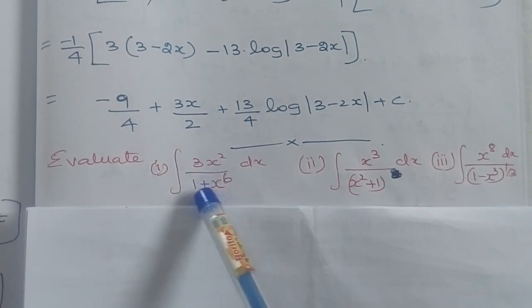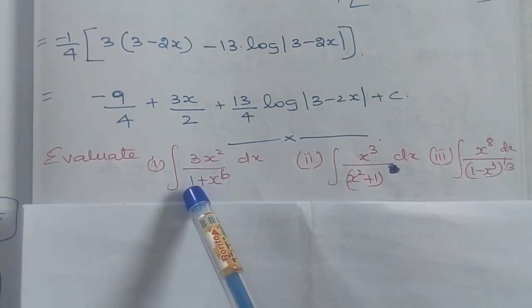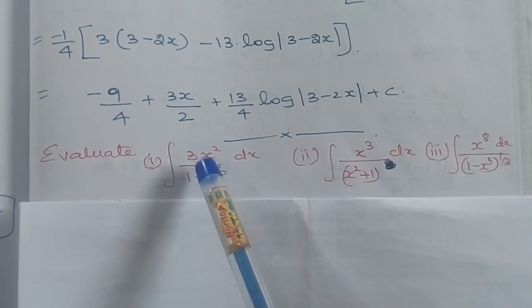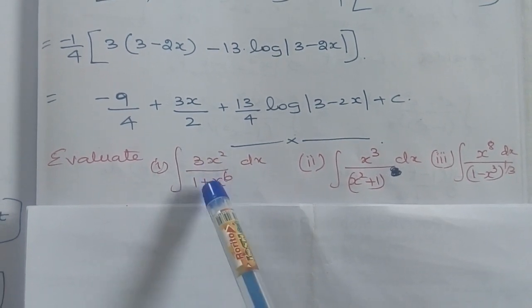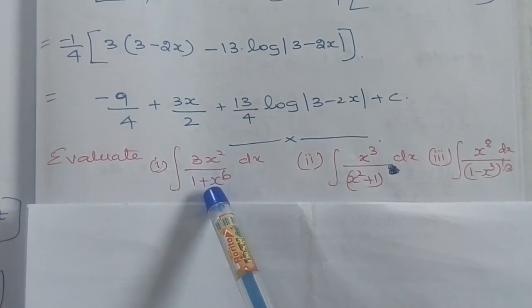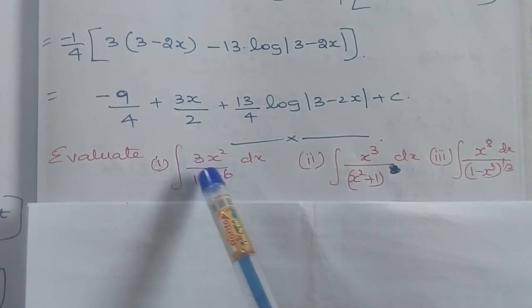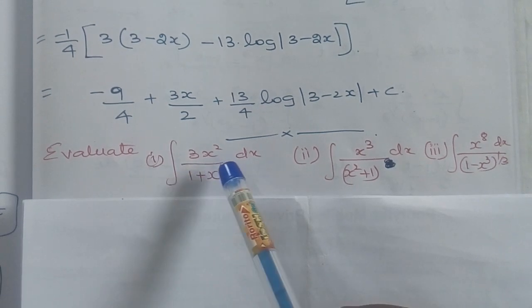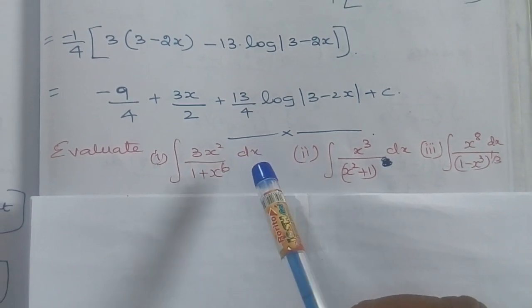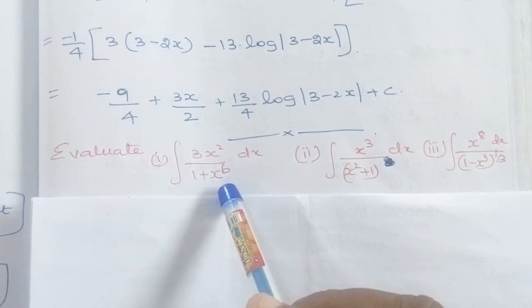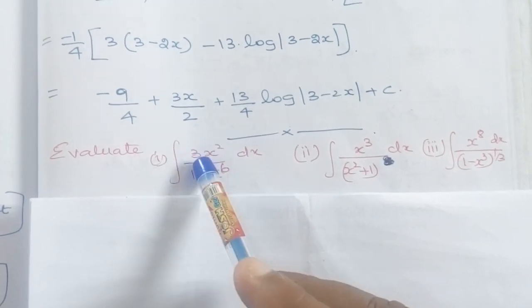We can rewrite this question as 1 divided by 1 plus x power 6 into 3x square. The first function is 1 divided by 1 plus x power 6. That is the composition function, because we give input x to the function 1 plus x power 6, and that goes as an input for 1 divided by the output. So we get 1 divided by 1 plus x power 6, and then we have 3x square.